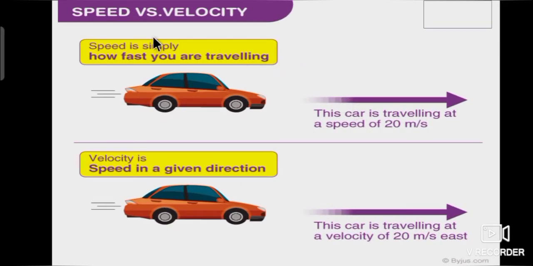Then tell me, what is speed? Speed is simply how fast you are traveling. See the picture. This car is traveling at a speed of 20 meter per second. Then what is velocity? Velocity is speed in a given direction. See the picture. This car is traveling at a velocity of 20 meter per second in east.